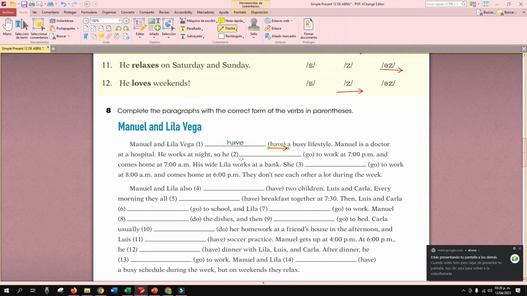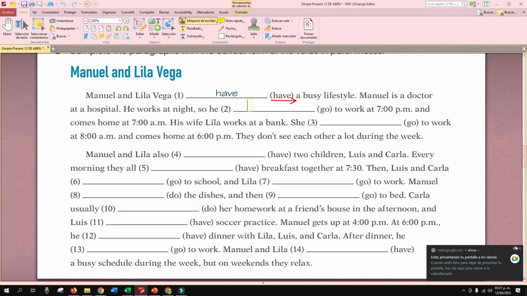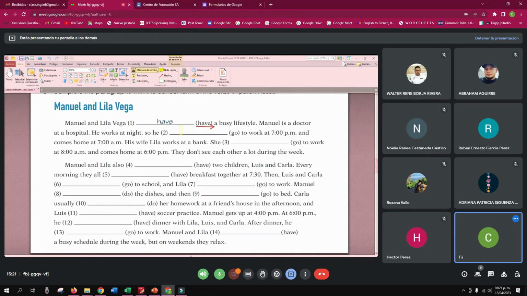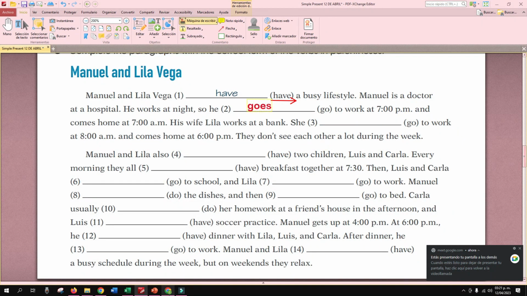Let's check them, guys. So we have, he works at night, so he, which could be the correct form here? He what? Go or goes? Goes. Yeah, goes to work at 7. Okay, then she go or goes? Goes. Goes, excellent. Manuel and Lila also have or has?